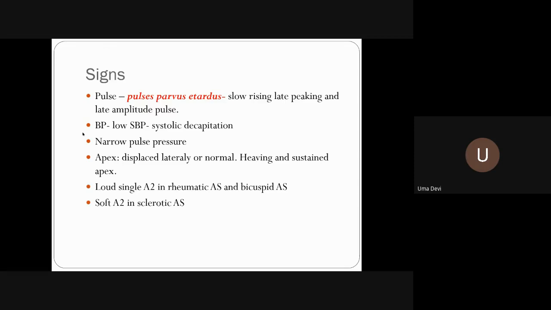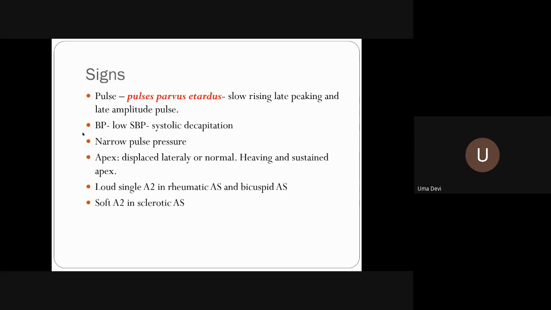Now, a few things like this will be relevant even in clinics. Whenever you are going to auscultate, even by the time you are up to palpation, you know whether it is a mitral valvular disease or an aortic valvular disease, or a combination.